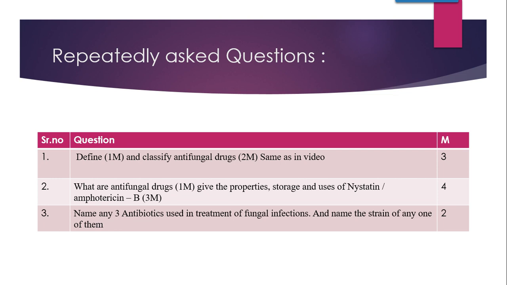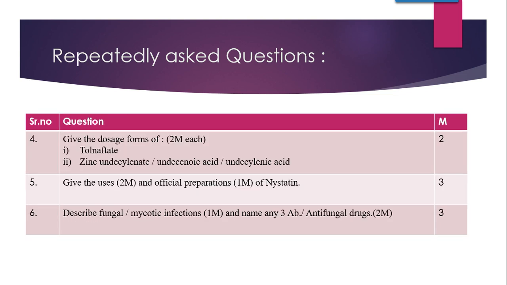This question carries 2 marks. Naming the 3 antibiotics carries 1 mark, and naming the strain carries 1 mark, so in total it contributes 2 marks. Then coming to the next question, which is a really famous question and the favorite of the examiners: give the dosage forms of tolnaftate.